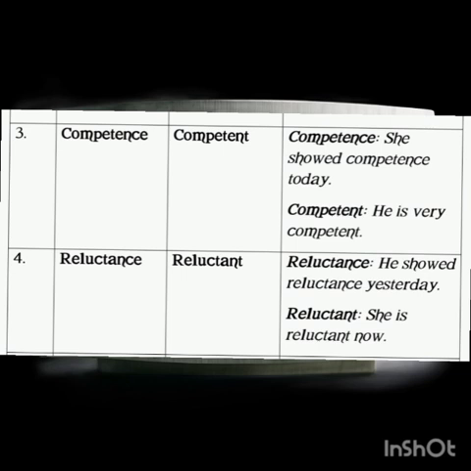And competent, he is very competent. He is very competent. The next word, reluctance, because it ends in CE, is a noun, and you can have it in an example like, he showed reluctance yesterday. He showed reluctance yesterday.